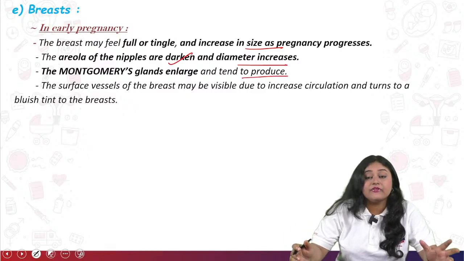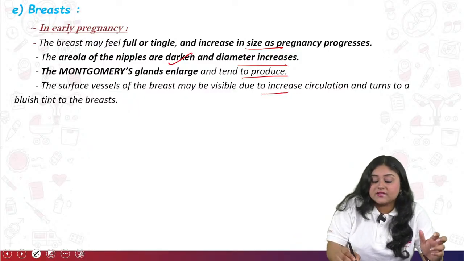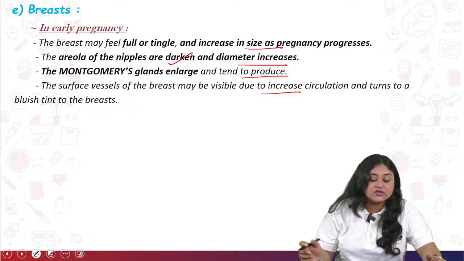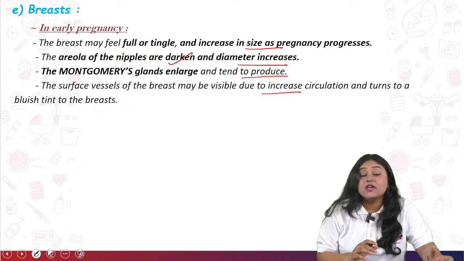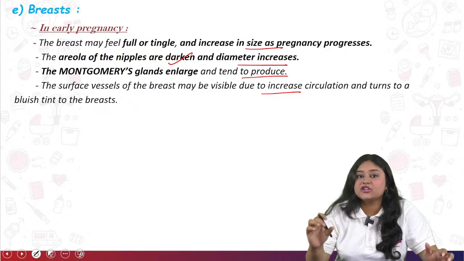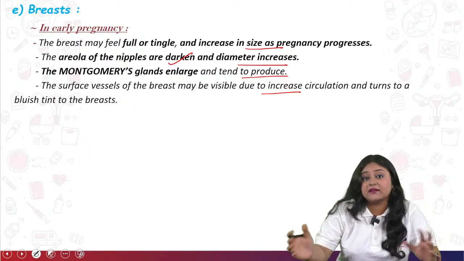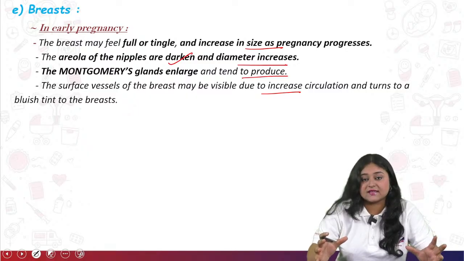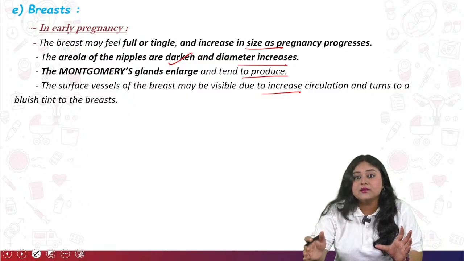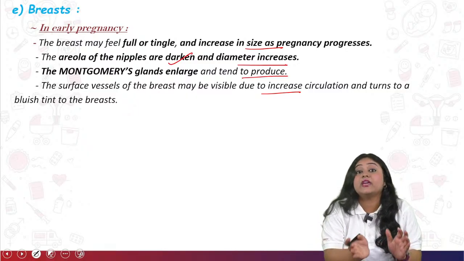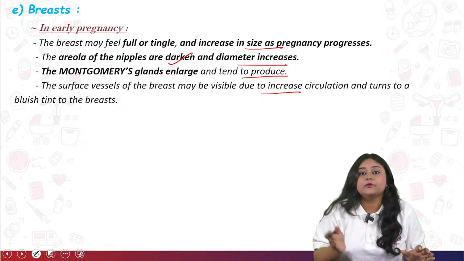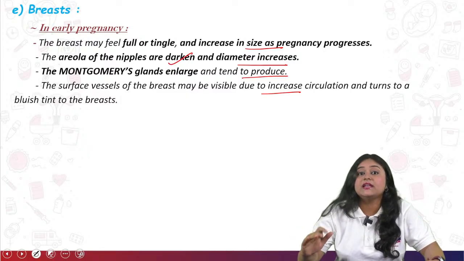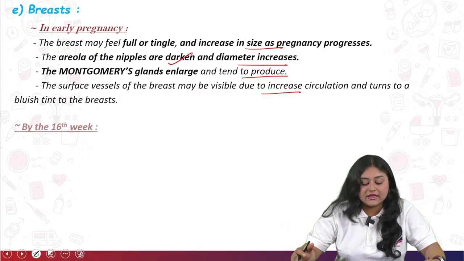Next is the surface vessels of the breast. They may become visible due to increased circulation there, and the breast also takes on bluish tints. That's why you can see the greenish veins during this pregnancy journey, due to the enlargement of the breast. The outermost layer of the breast becomes very thin, so the veins will be visible, especially in the last trimester of pregnancy.